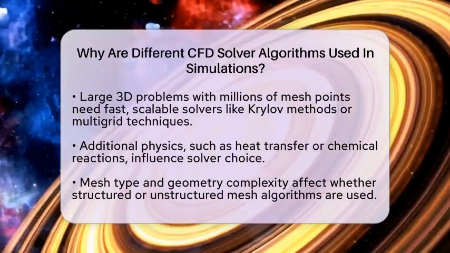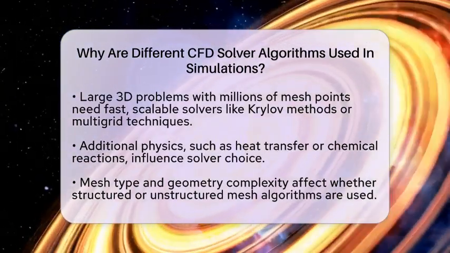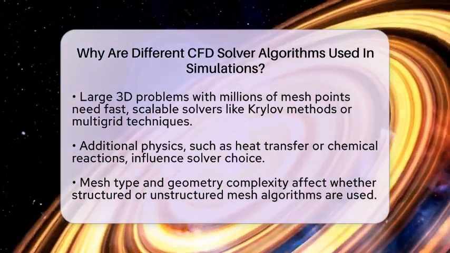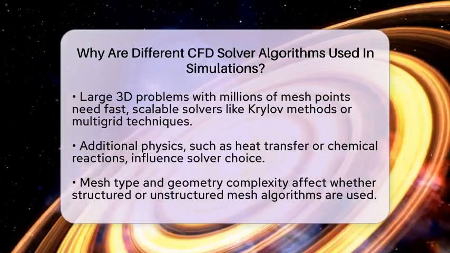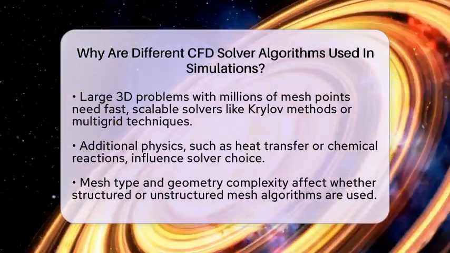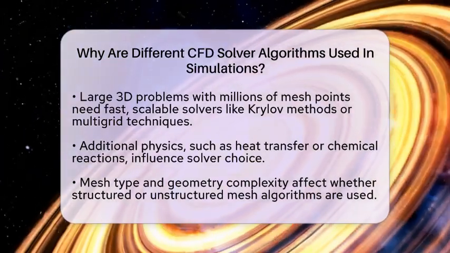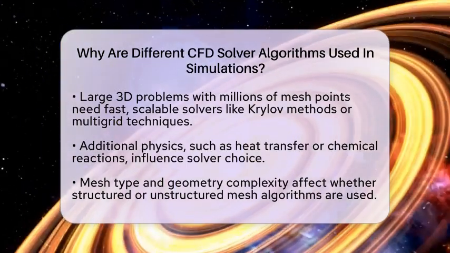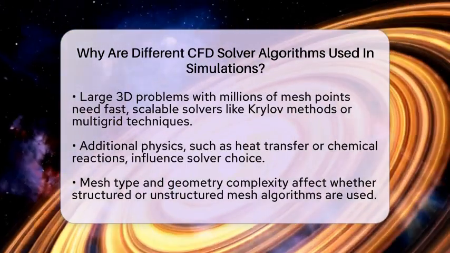Computational efficiency also plays a big role. Large three-dimensional problems can involve millions of mesh points, so solvers that can handle this scale quickly are essential. Iterative methods like Krylov subspace solvers with preconditioning are often used because they can find solutions faster than direct methods, especially when dealing with huge systems. Multi-grid methods are another example, speeding up convergence by solving the problem at multiple levels of detail.